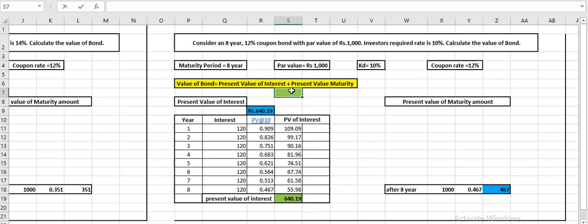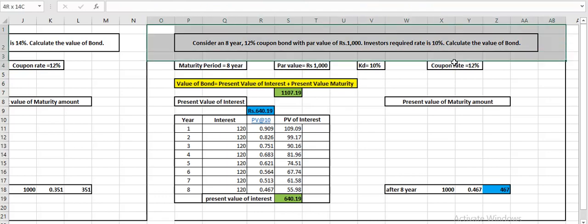Now when we make the total, that is 640.19, the present value of interest, plus 467, which is the present value of maturity amount, we come to know that the bond value is more than 1000. Investors are happy, they are getting more than expectation. Their expectation was only 10, but the bond is paying 12% interest, and that's why the value of the bond is more than 1000. They are ready to pay the company more than 1000 rupees.